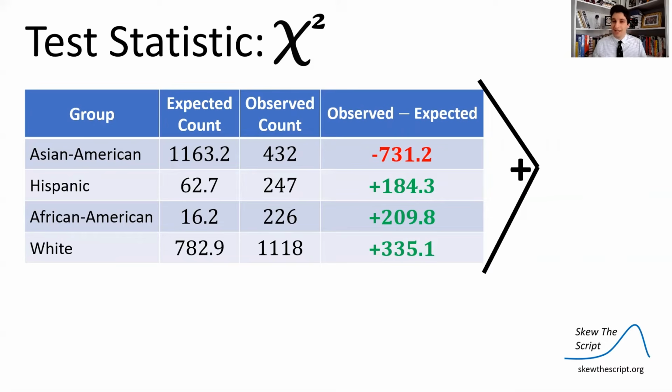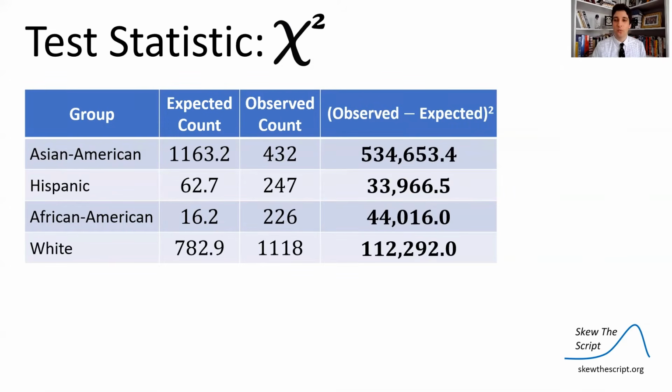So one way we can gauge the total differences here is to add them all up. But unfortunately, when we do that, we get a value of approximately 0 because the negatives cancel out the positives. So one thing we could do is square these. And when we square them, the negatives go away. And so that would help us with adding it up and getting a sense of the total difference because we're squaring away the negatives. But the problem is that we don't really know what these squared values mean.